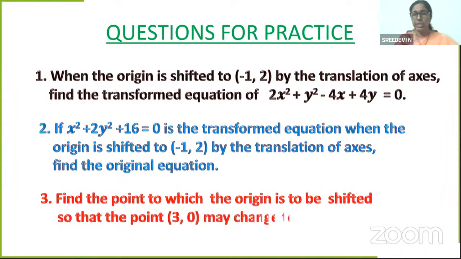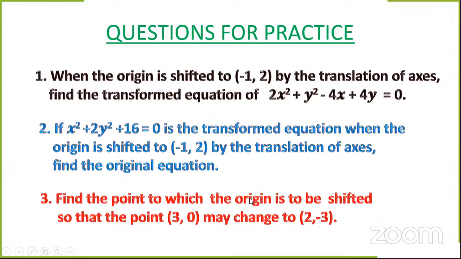Now the third question, the point to which the origin is to be shifted so that the point 3 comma 0 may change to 2 comma minus 3. Please understand the third question. The point 3 comma 0, that means that is the point in the original system, original coordinates. It has to change to 2 comma minus 3. So it is capital X, capital Y. What are you asked? Find the point to which the origin is to be shifted. You have to find h comma k. So h is equal to small x minus capital X, k is equal to small y minus capital Y. You can use that in order to find the new origin h comma k.